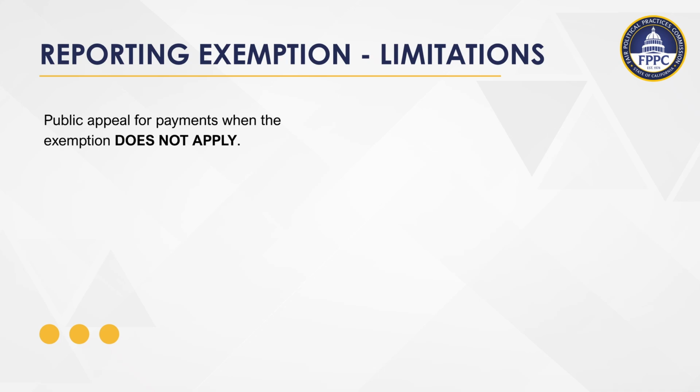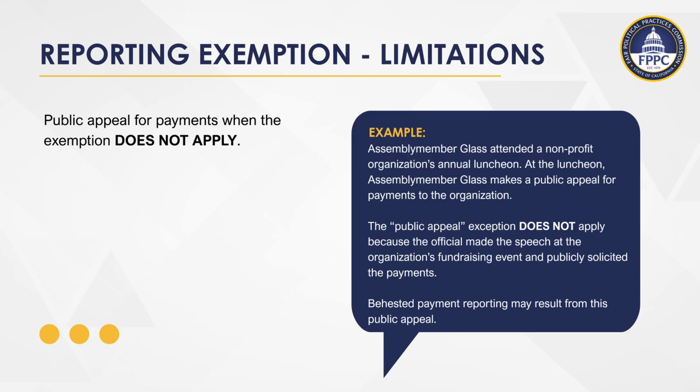Next, here is an example of the limits to the public appeal for payments reporting exemption. Assemblymember Glass attended a nonprofit organization's annual luncheon. At the luncheon, Assemblymember Glass makes a public appeal for payments to the organization. The public appeal exemption does not apply because the official made the speech at the organization's fundraising event and publicly solicited the payments. The official will need to find out and report if their behest results in payments that meet the $5,000 from a single source threshold.